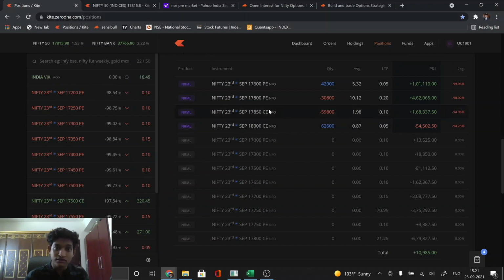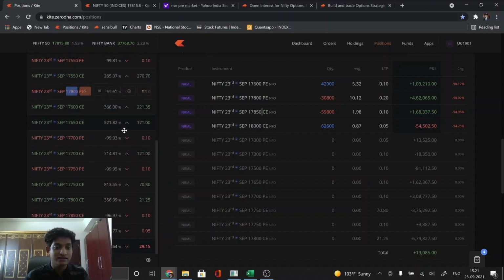When I shorted this 17,850 call option, the 17,850 put option price is what I'm looking at. That was trading at about 22. Now, if this call option, which has now expanded to 2 rupees, has to have any value by the end, then that 22 rupees in the put option has to go to 0. That is highly improbable, and it requires a big move above that particular strike and then requires you to hold there.